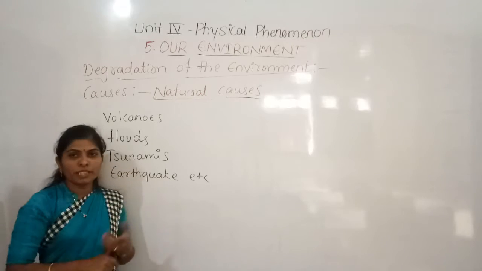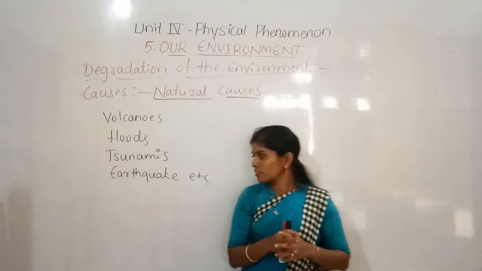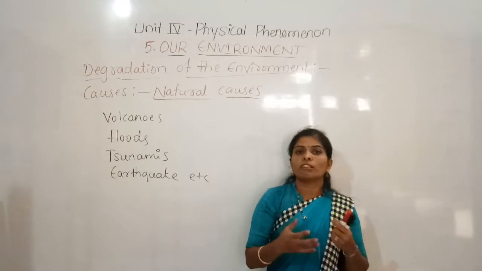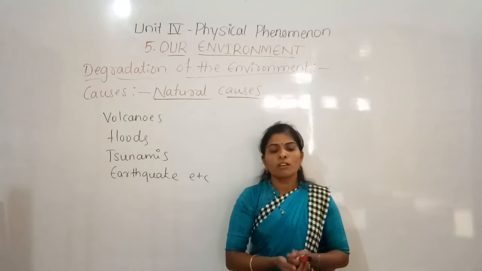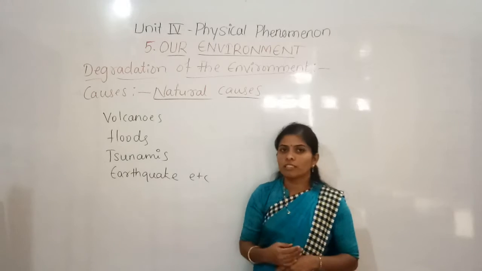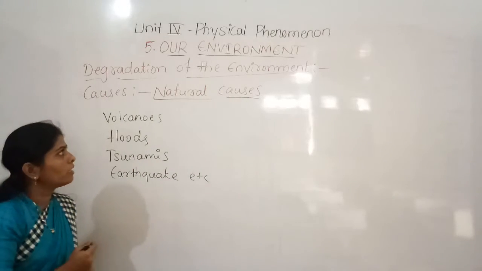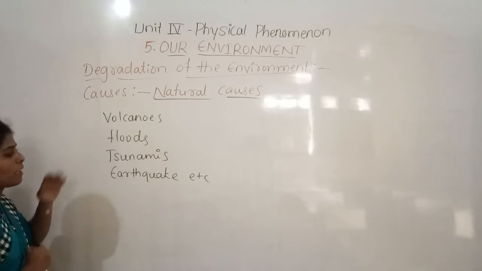And also earthquake. When a sudden shake takes place in the earth, that we call an earthquake, and when earthquakes occur, landslides also take place sometimes. When a landslide takes place, many of the organisms, everything will be destroyed. So likewise, the degradation of environment takes place by these natural calamities.